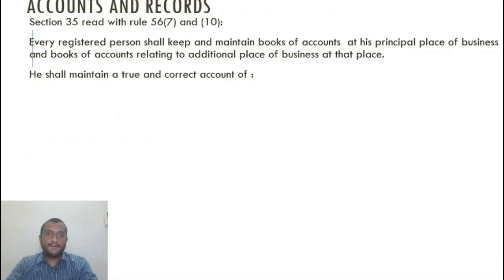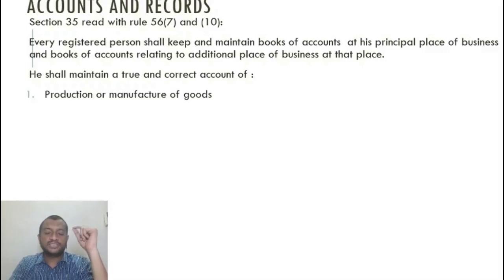So basically, what does he need to maintain? One, a true and correct account of these things. Production. So let us start from scratch. What is the basic thing that an officer wants when he comes for inspection? He wants what are the goods that have been produced.